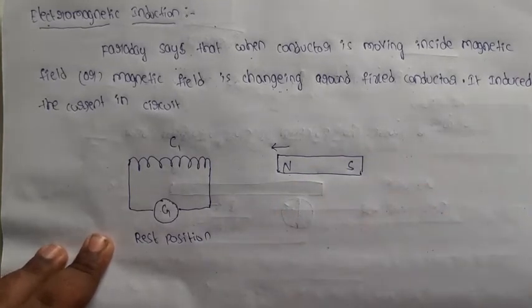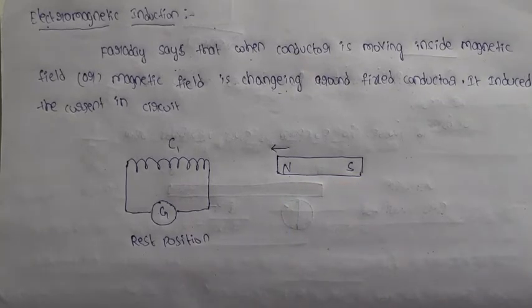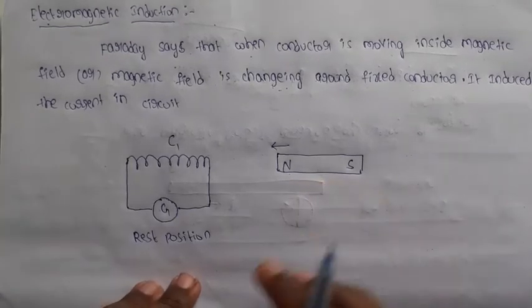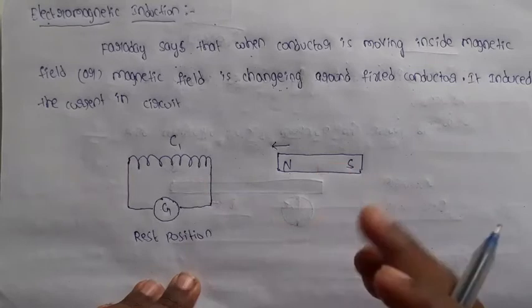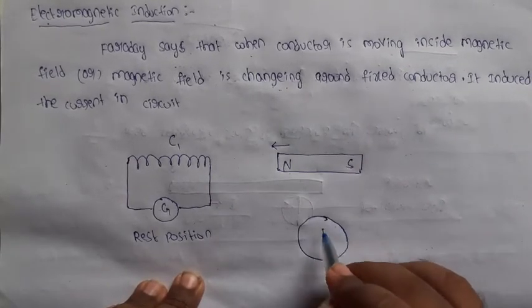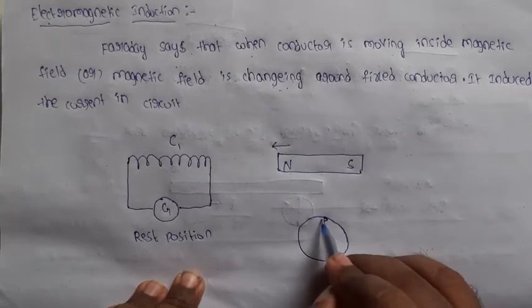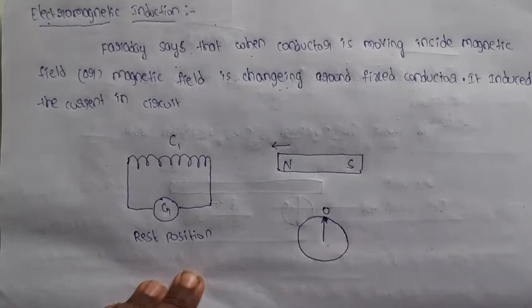The magnet is moving. Here the magnet is in motion, but the coil is at rest. When the magnet comes towards the coil, you will observe in the galvanometer that in the beginning the needle indicates 0.